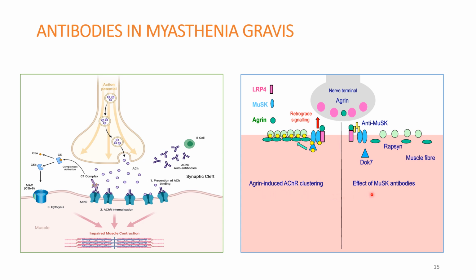So if antibodies are present against MuSK or against LRP4, what happens? The acetylcholine receptors won't be clustering at the postsynaptic membrane. So it can also lead to grave weakness, that is myasthenia gravis. The signal from the presynaptic nerve terminal to the postsynaptic muscle fiber membrane won't be passed and the muscle cannot be contracted, leading to grave weakness of the muscles.